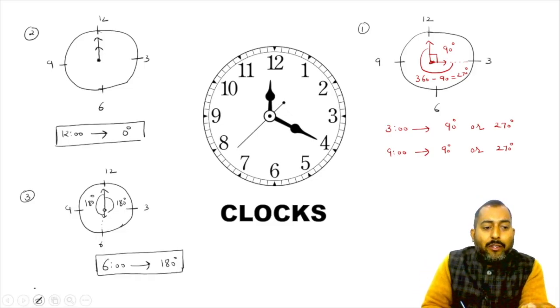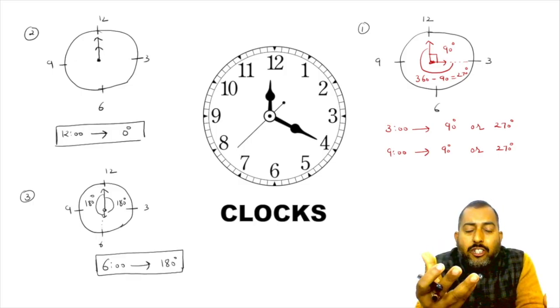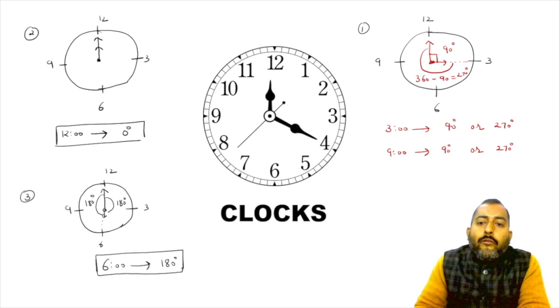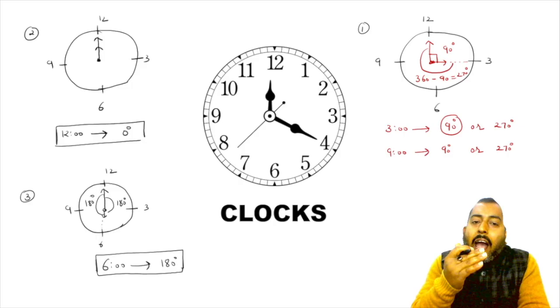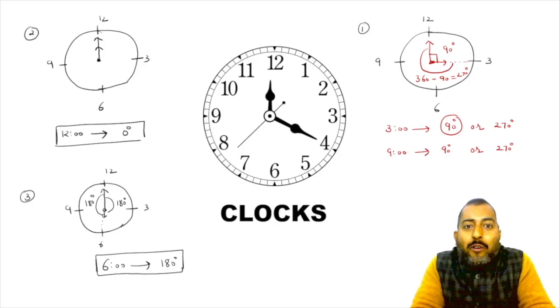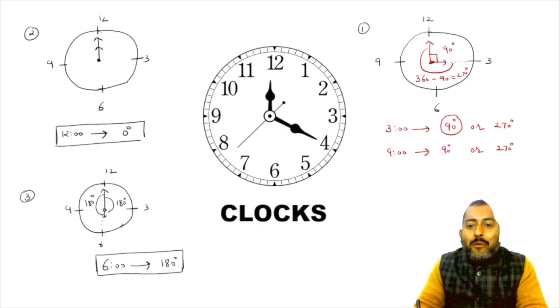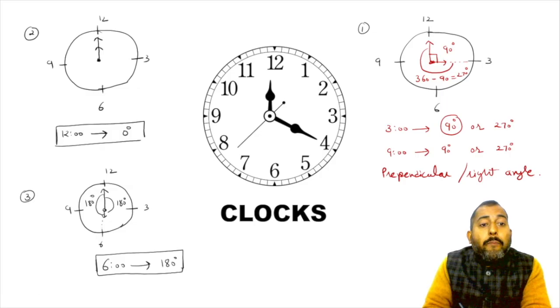Now there are some geometrical terms, some mensurational terms. We all know that 90 degrees is also called perpendicular or right angle. So at an angle of 90 degrees and an angle of 270 degrees, the hands are perpendicular to each other, or at right angle to each other. So 90 degrees is also known as perpendicular. Pretty easy.